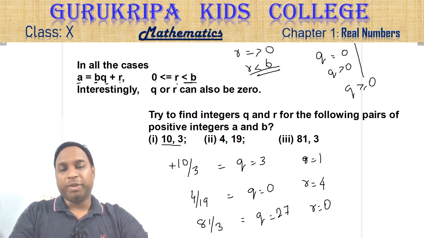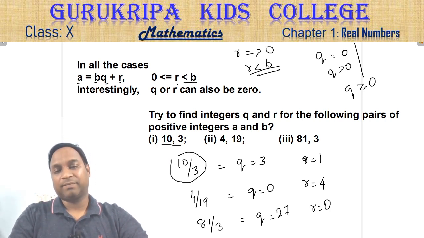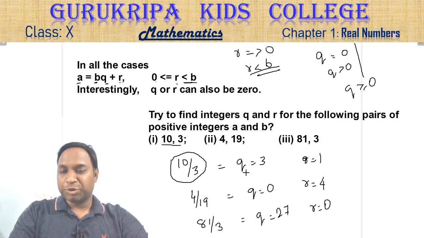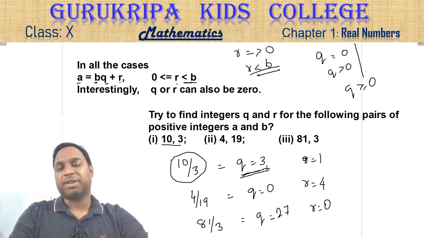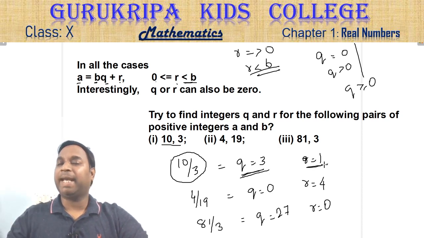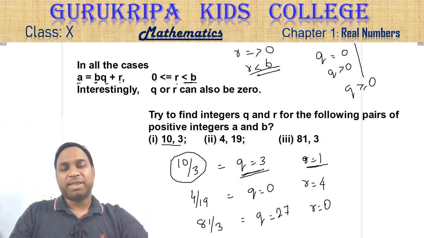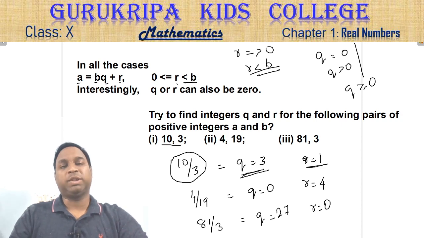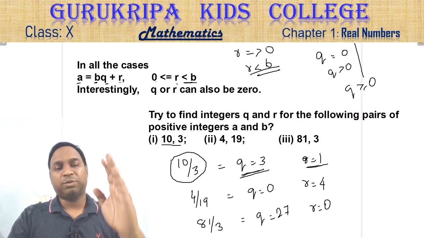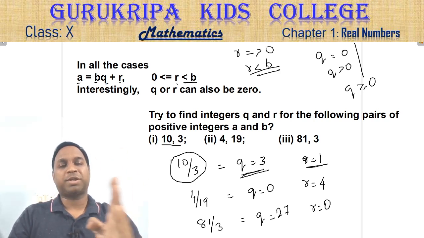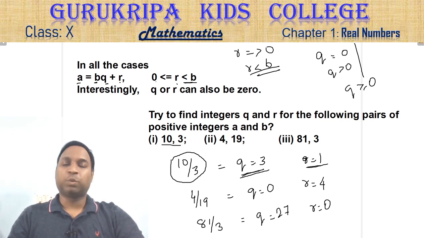So this pair is unique. If you take this 10 by 3, quotient has to be 3. There cannot be any other quotient. Remainder has to be 1. There cannot be any other remainder. So these numbers are unique. Quotient and remainder both are unique. There are no two options. There is only one option. Quotient and remainder are determined. They are fixed. Once you know A and B, once you know this is A, this is B, you know the quotient also and the remainder also. There is no other option there.